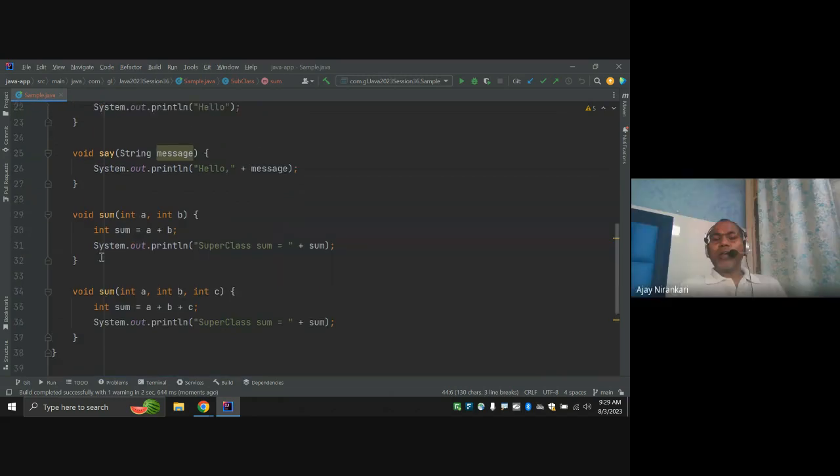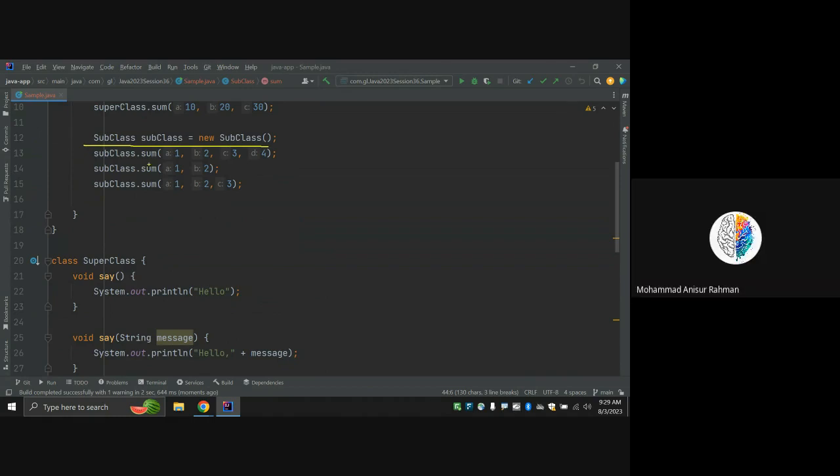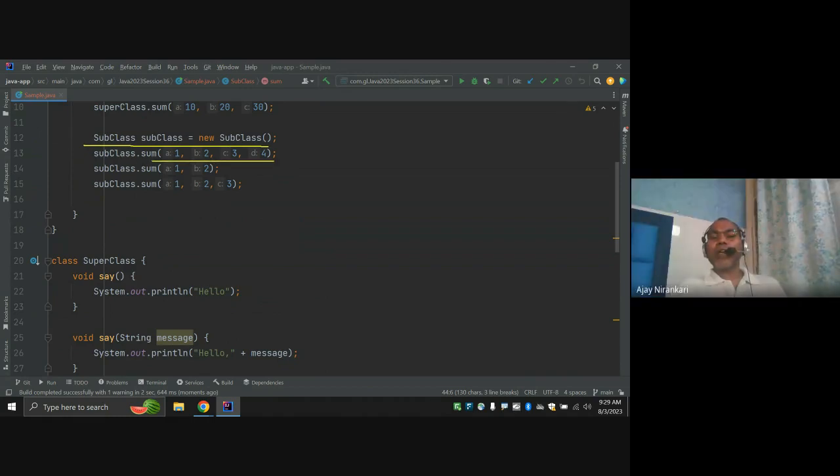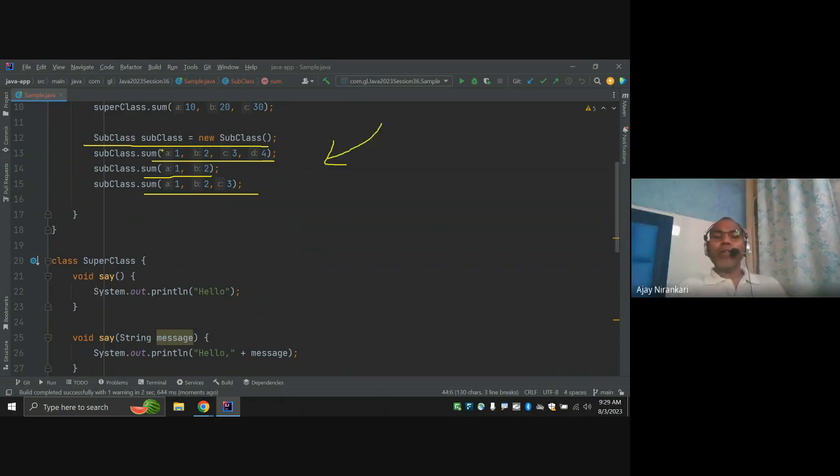But notice carefully, whenever I create the object of the subclass, I am calling the sum method with 3 arguments, with 2 arguments, with 4 arguments. What does that indicate? That means this sum method is an overloaded method, because you are passing different input arguments.